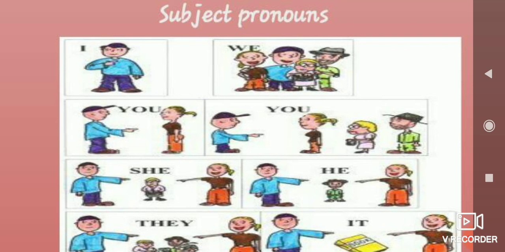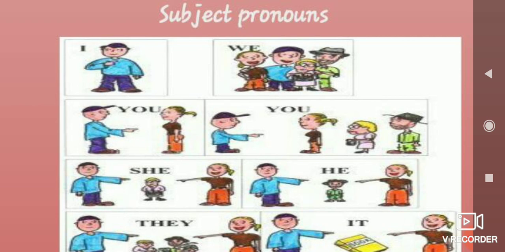Then in the second picture, Jim is speaking to a person, and one girl has come to Jim's home. That particular guest he is welcoming. How does he have to say it? You are welcome. In the second picture, you can see Jim, and along with Jim, that guest and two more persons are there. Then also he has to say you are welcome. You are all welcome, in such a way. So singular also you, plural also you. Keep it in your mind. Only one person, you have to use you. More than one person, then also you have to use you only. So don't get confused with that.